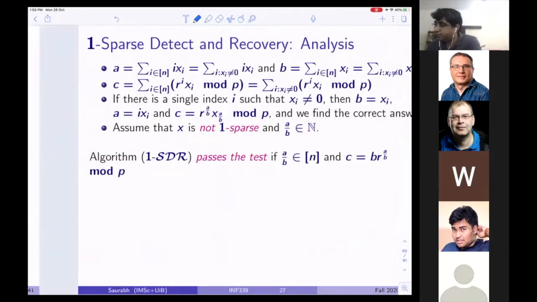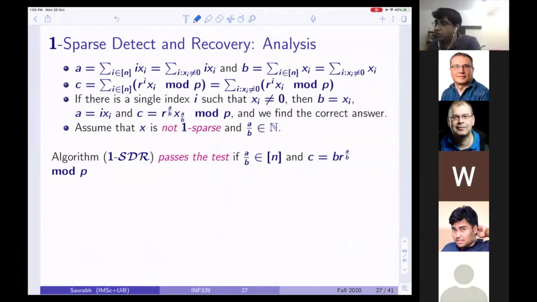This is what I tell: the algorithm will pass the test if a by b belongs to 1 to n, and C is actually equal to whatever I stored, b times r to the power a by b mod p. So I had 2 tests. Now I would like to ask, what is the probability that if there are 2 coordinates which are non-zero, then I pass this test? So let's ask ourselves, why do I pass this test?